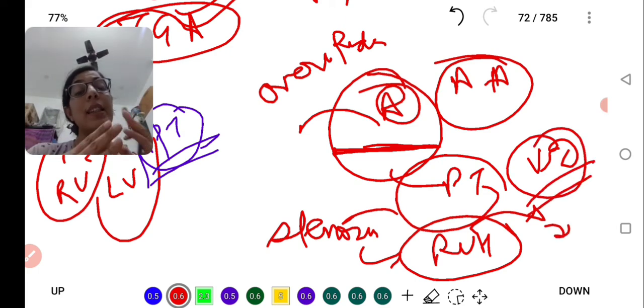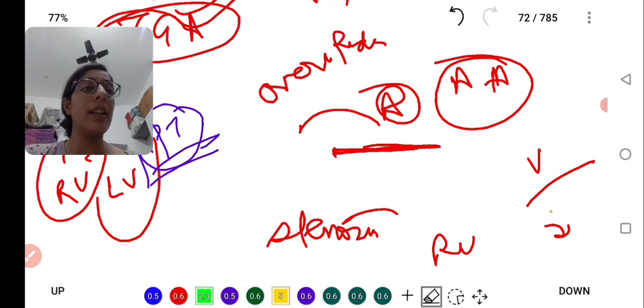This is the reason TOF occurs due to the positional defect in the conal septum. The conal septum will move downwards towards the pulmonary trunk, and it will lead to pulmonary stenosis and overriding of the aorta.